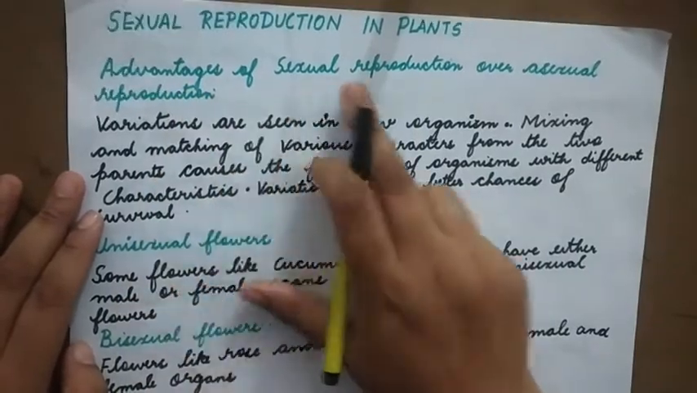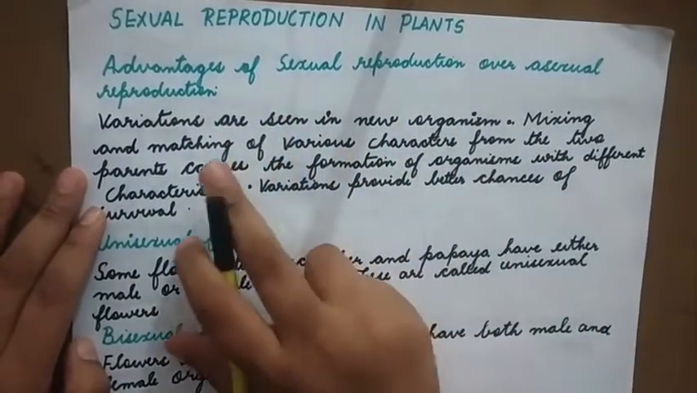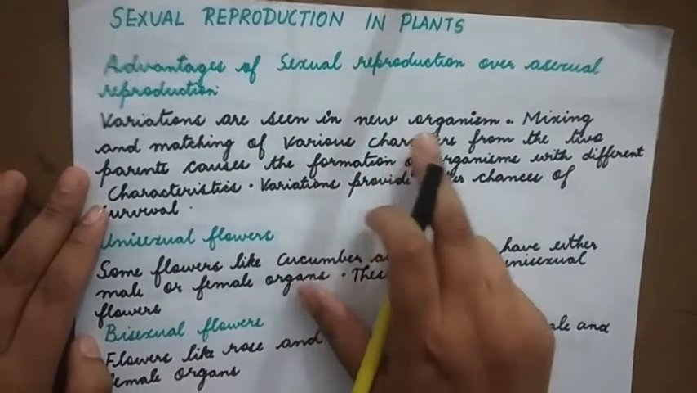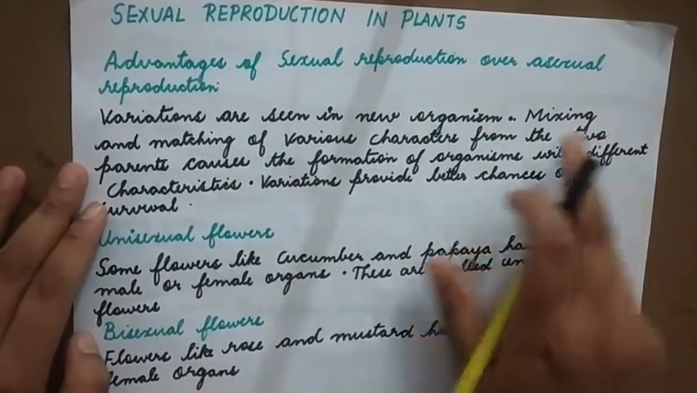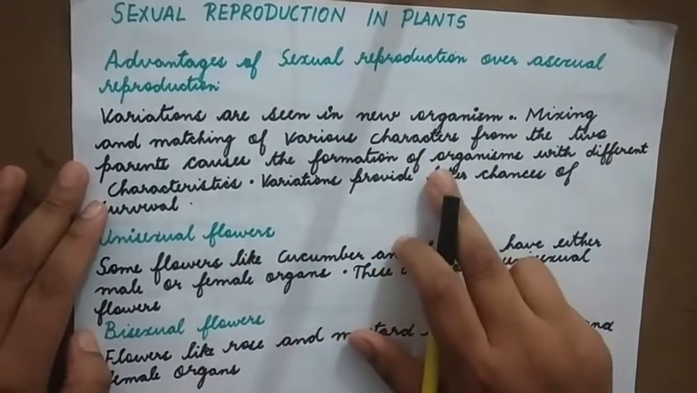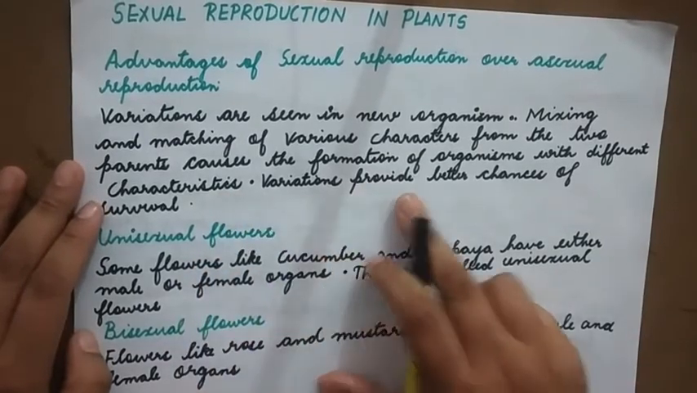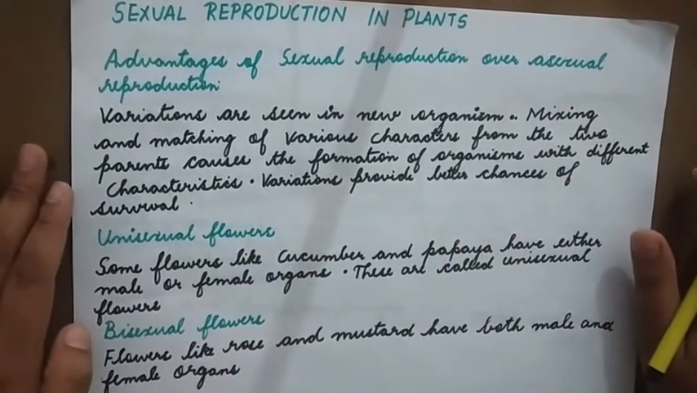What is the advantage of sexual reproduction over asexual reproduction? Now, variations are seen in the new organism. Mixing and matching of various characters from the two parents cause the formation of organisms with different characteristics. Variation provides better chances of survival.